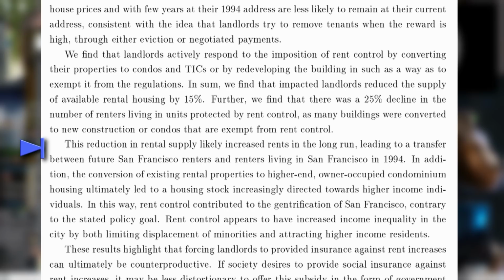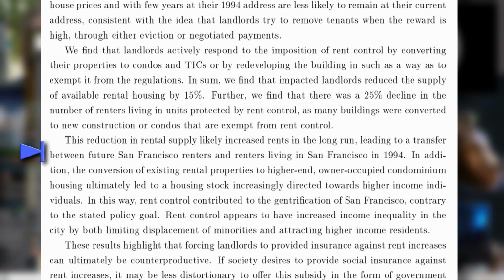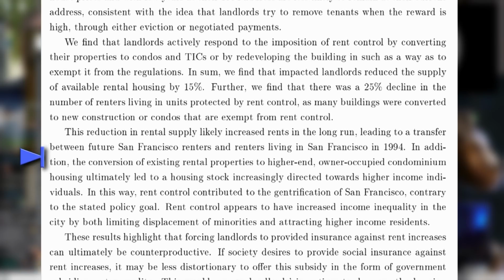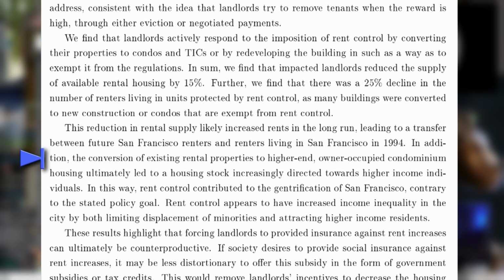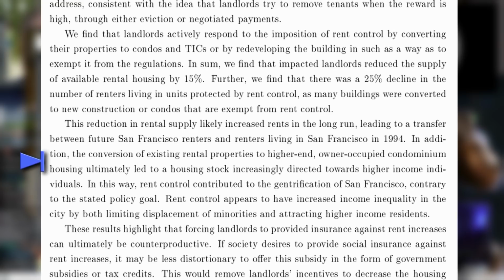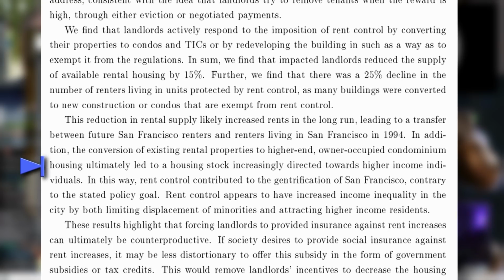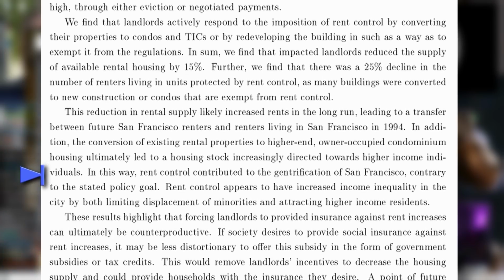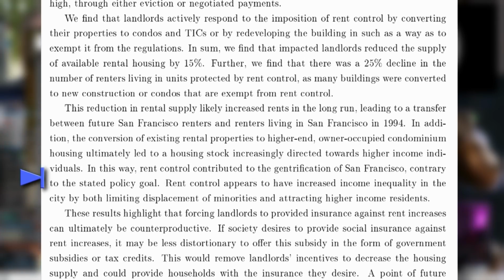This reduction in rental supply likely increased rents in the long run, leading to a transfer between future San Francisco renters and renters living in San Francisco in 1994. In addition, the conversion of existing rental properties to higher-end owner-occupied condominium housing ultimately led to a housing stock increasingly directed towards higher income individuals. In this way, rent control contributed to the gentrification of San Francisco.